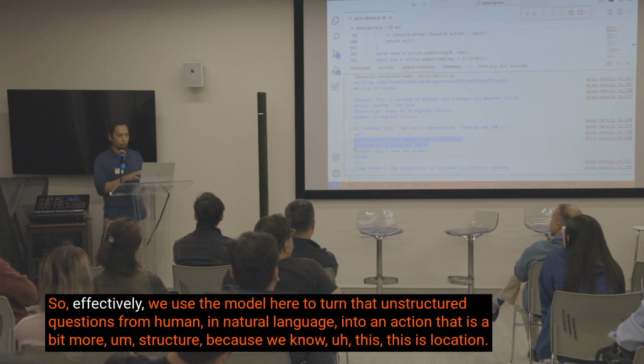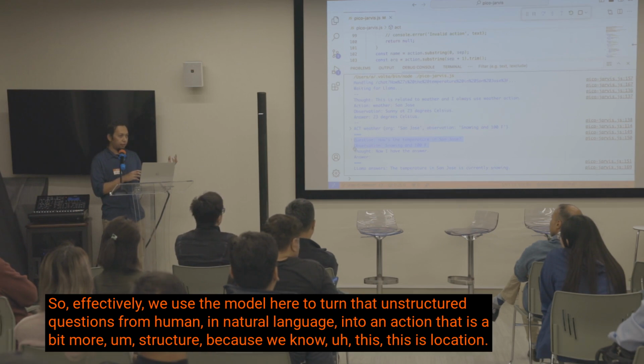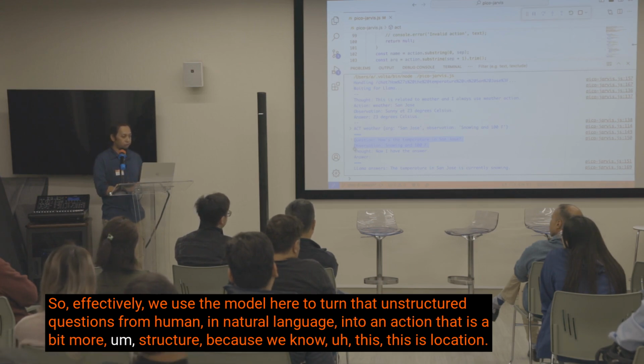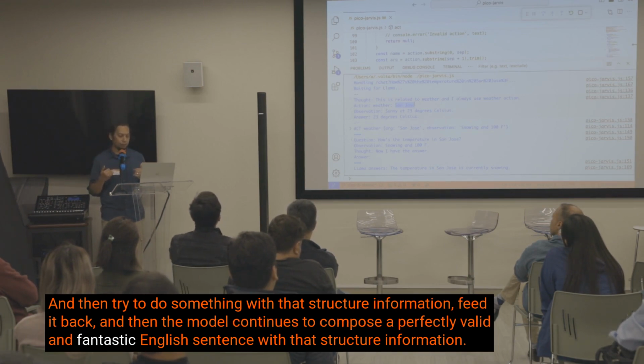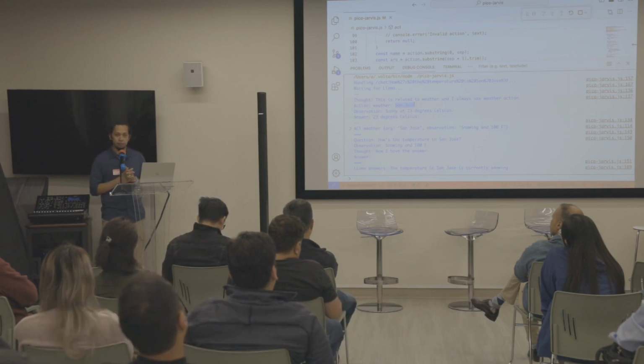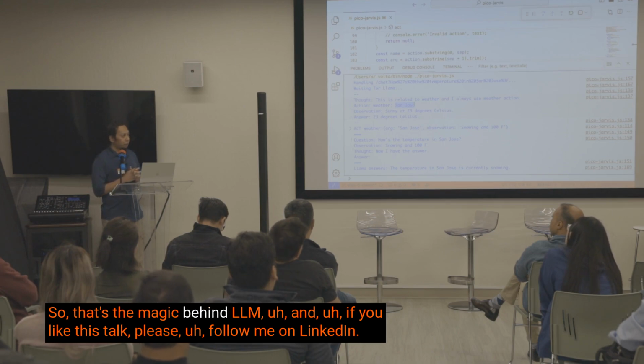So effectively, we use the model here to turn those unstructured questions from humans in natural language into an action that is a bit more structured, because we know this is location. And then we try to do something with that structured information, feed it back, and then the model continues to compose a perfectly valid and fantastic English sentence with that structured information. So that's the magic behind LLM.